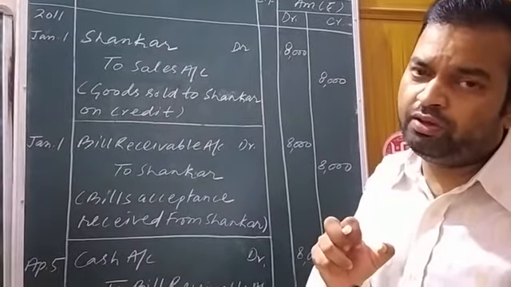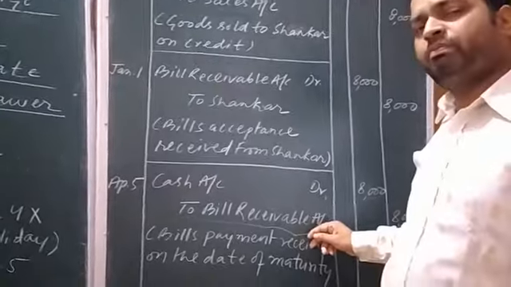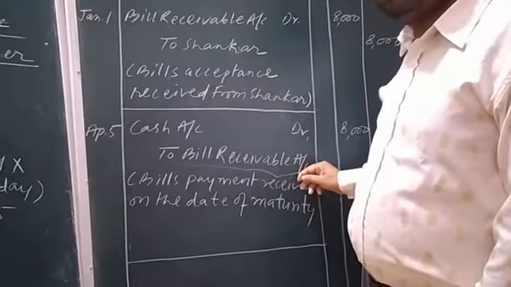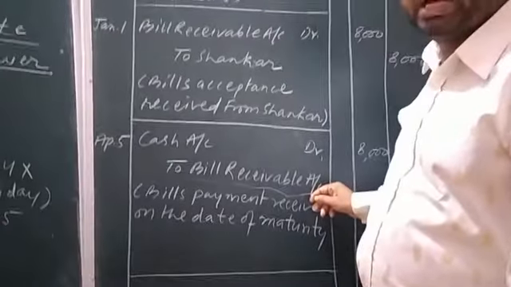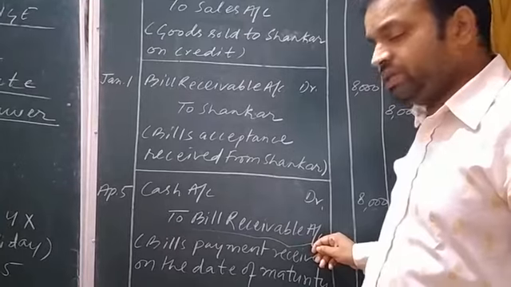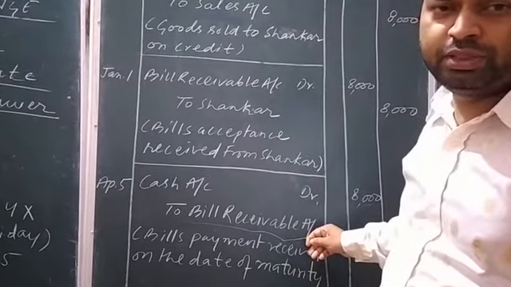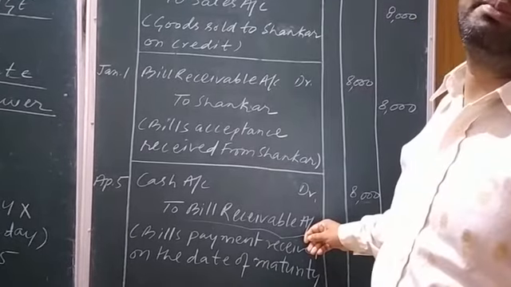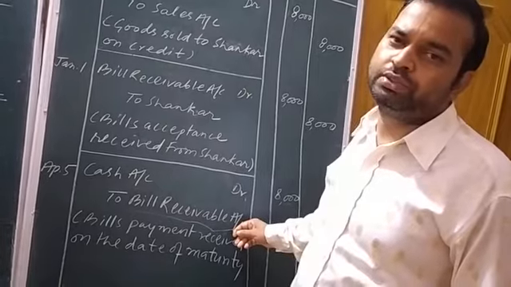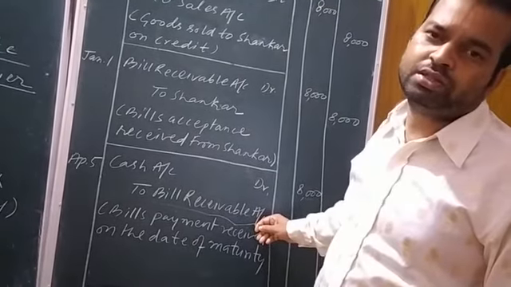Why? Because if the bill receivable is not taken back by the debtor, he might have some doubt in his mind that the seller can represent the bill receivable and say to him that he hasn't made payment of the bill. So in order to clear his doubt, the debtor takes back the bill receivable from the seller of the goods.